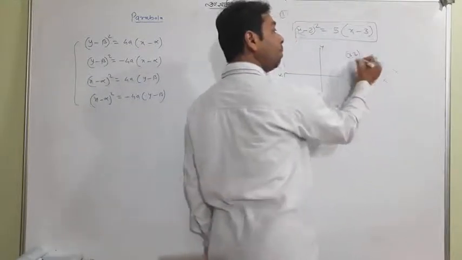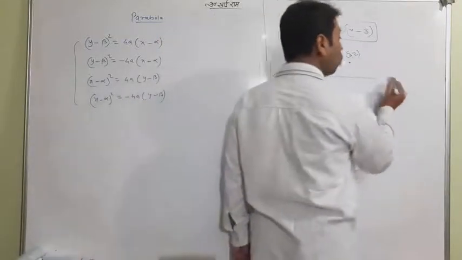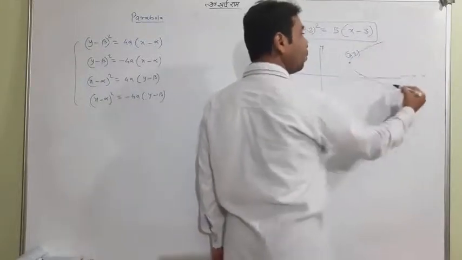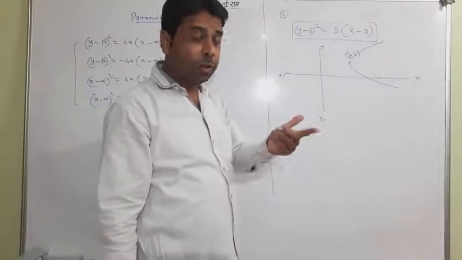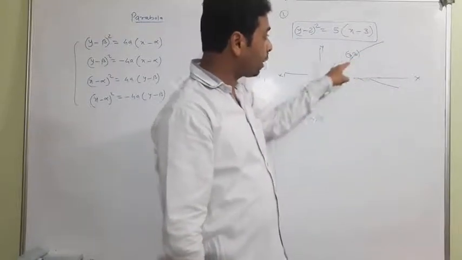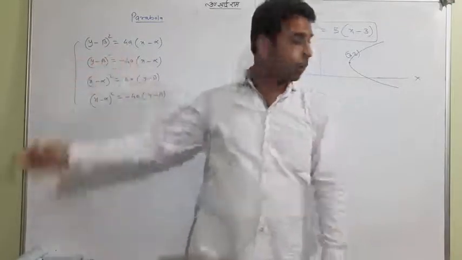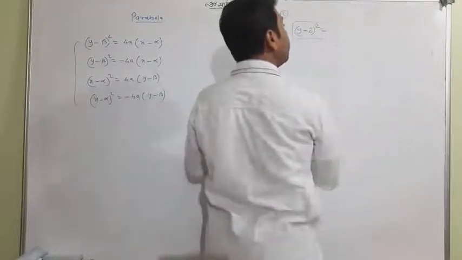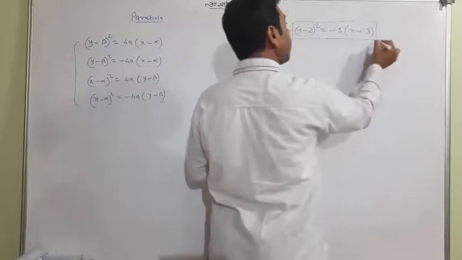It is the vertex. Now I just want to draw. So definitely it will be like that. Why? Because we already know the direction. We cannot draw it any other way, because this is the pattern that is followed. Suppose I take some other example, try to understand.